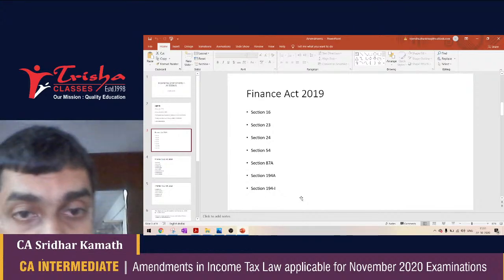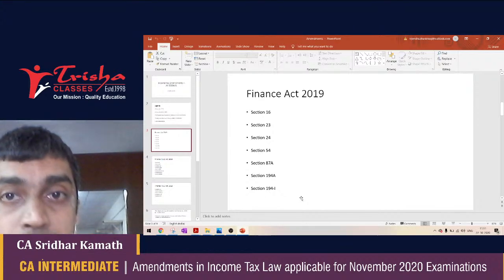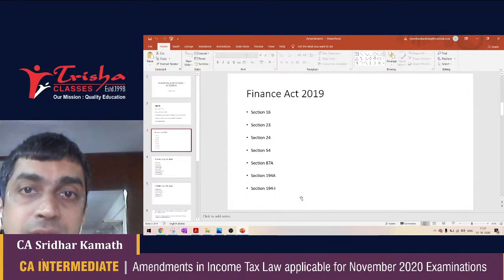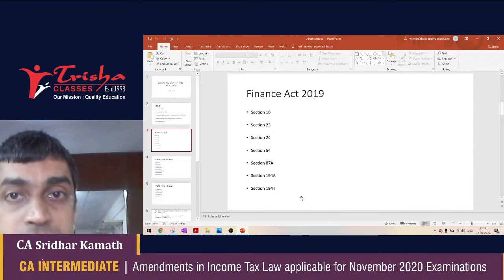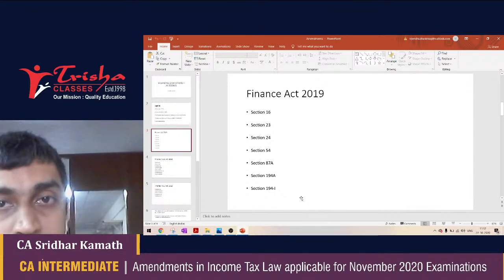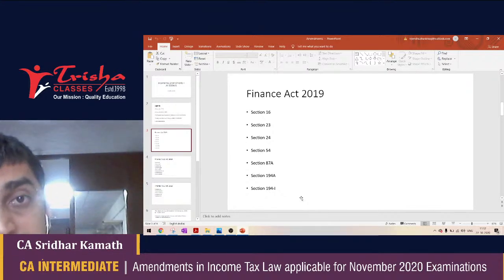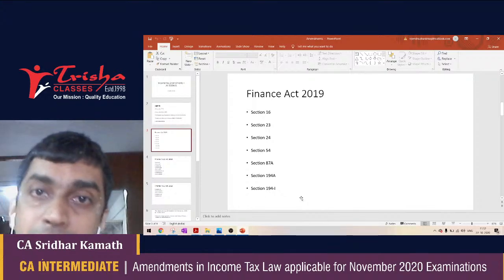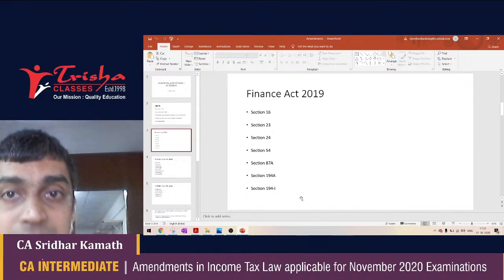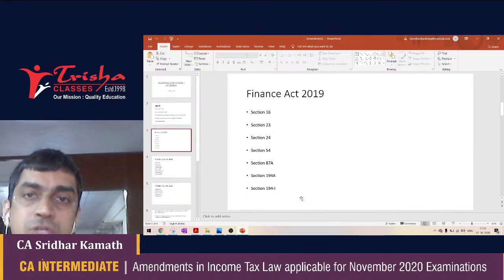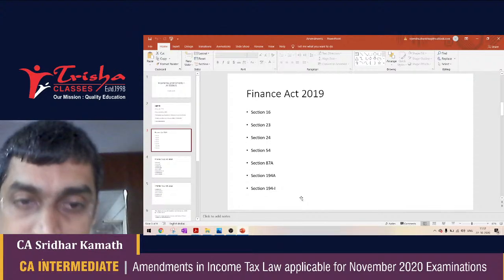Section 23 now says that up to two house properties, the assessee can declare them as self-occupied properties. Section 24 talks about a cap on interest on housing loan. Before, it said that for one self-occupied property the maximum deduction is 2 lakh. Now they are saying that even if it is two self-occupied properties, the aggregate deduction that you can get for interest on housing loan is limited to 2 lakh rupees.